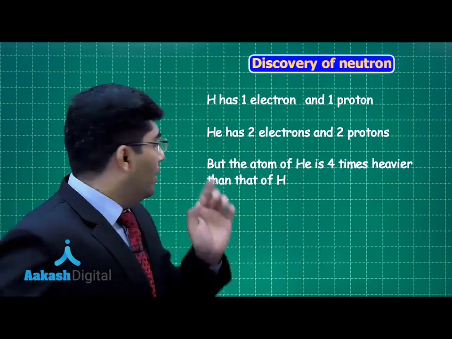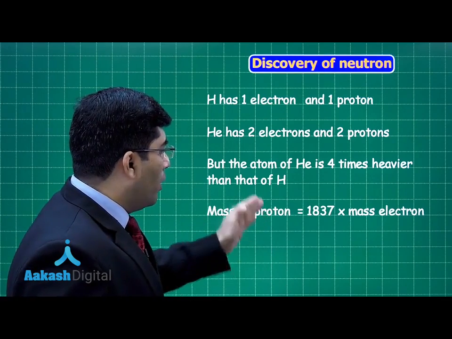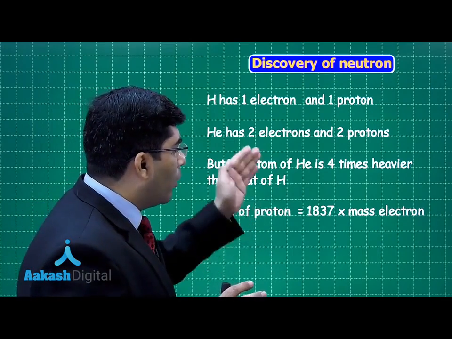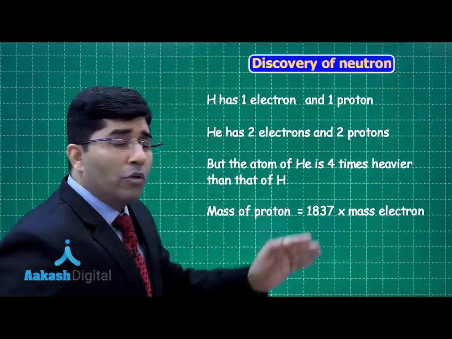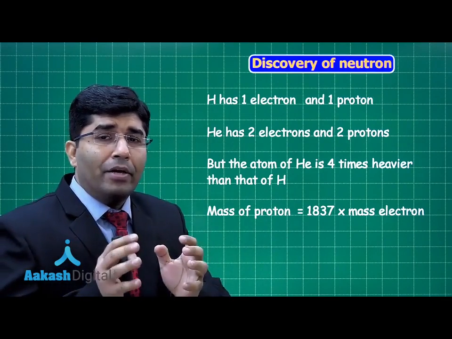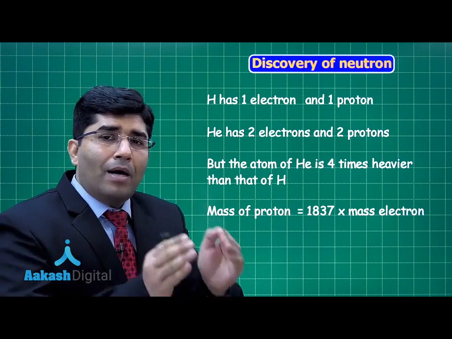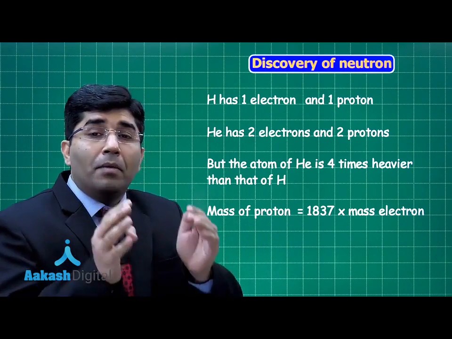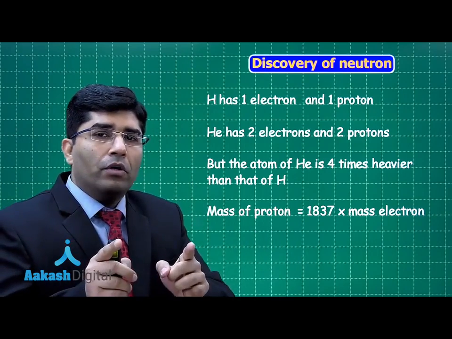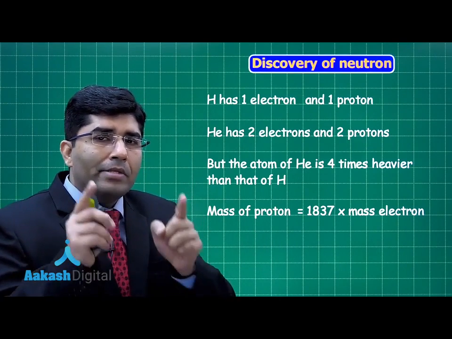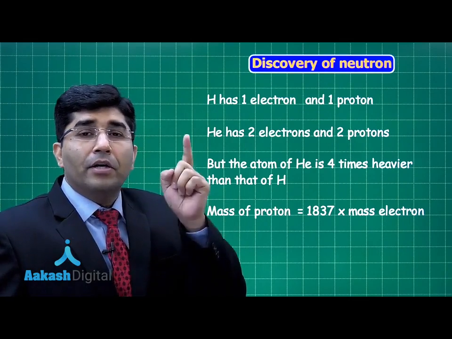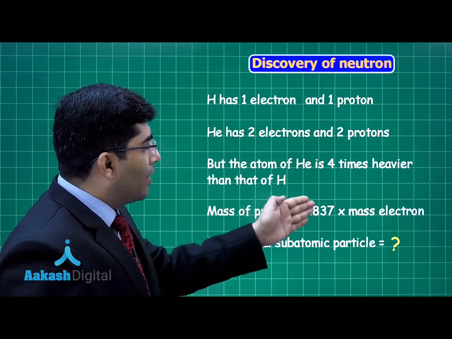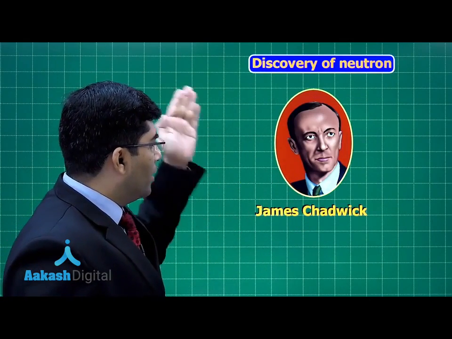But there was a problem: the mass of the proton was almost 1800 times bigger than that of the electron. So earlier we discussed this thing, we cannot use the mass of the electron to find out the mass of the atom. Therefore, we need some subatomic particle which is neutral. The neutral subatomic particle was then discovered by James Chadwick.